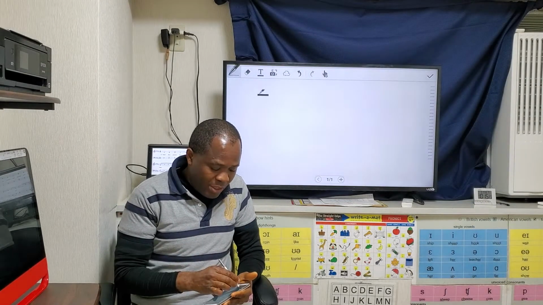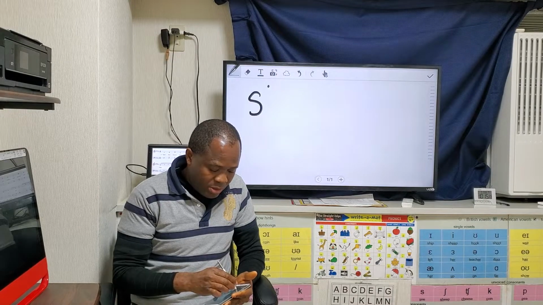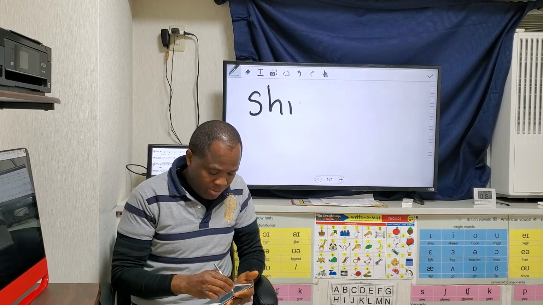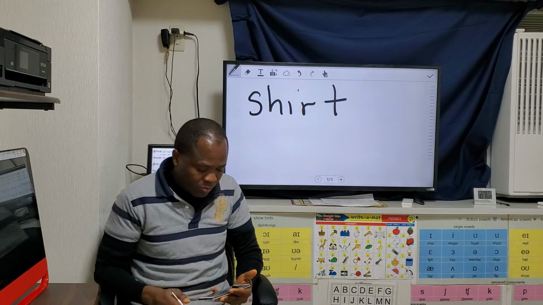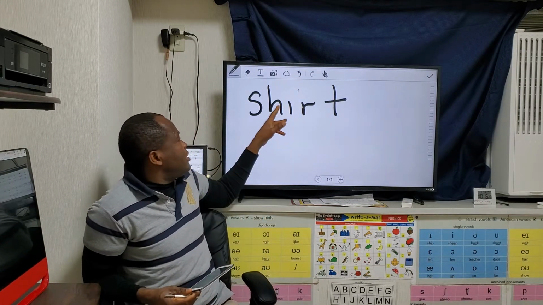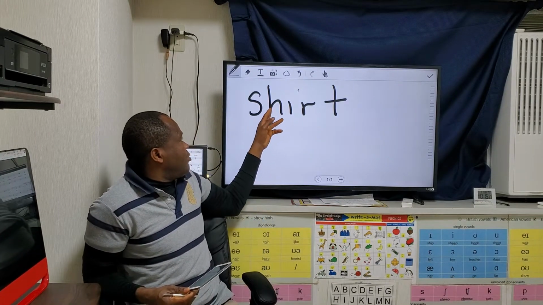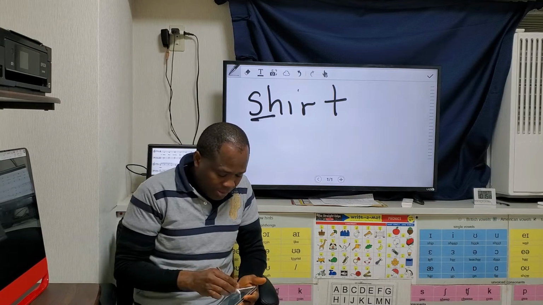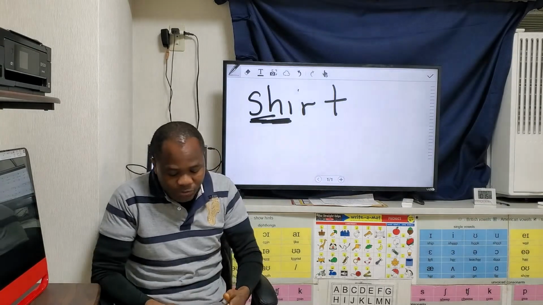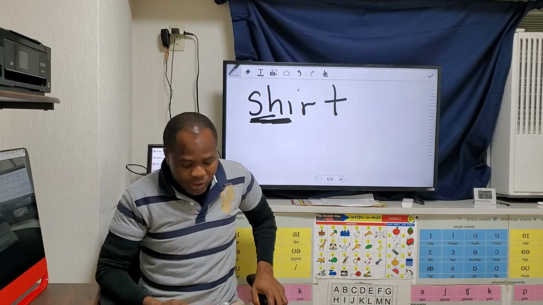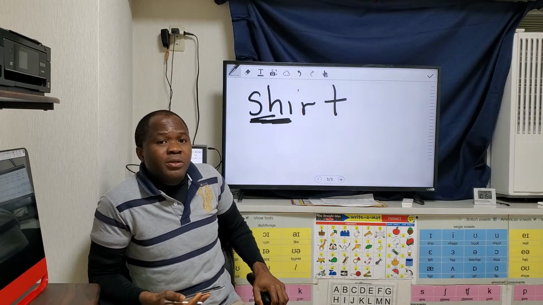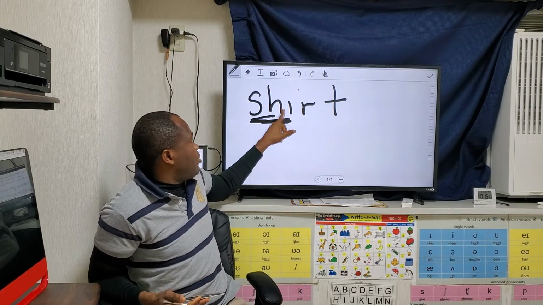The first way is in the word shirt. Now when you see shirt, we can see the letters SH inside. So this is the first way that we can spell the sound. In the word shirt, we have the SH sound.